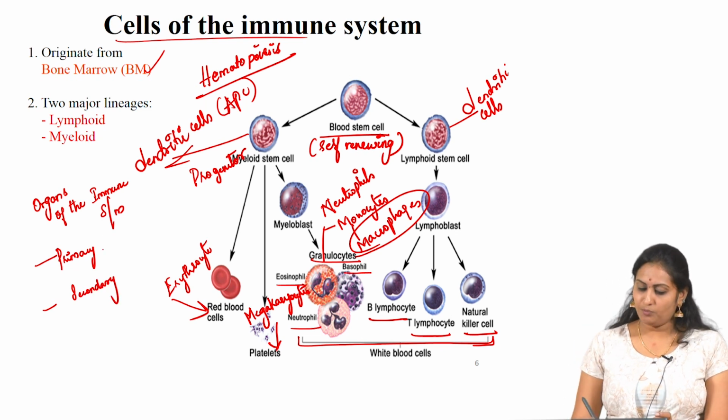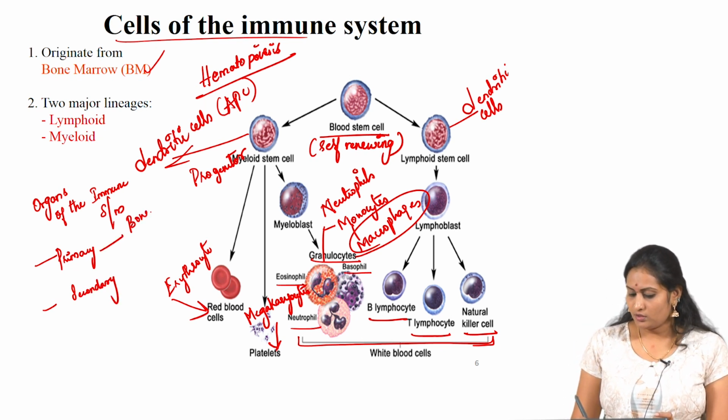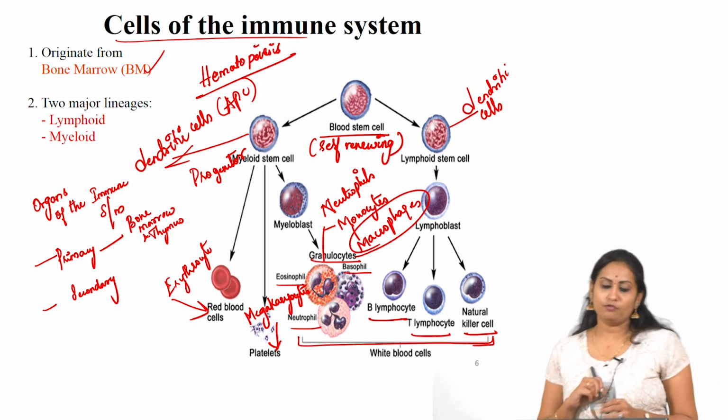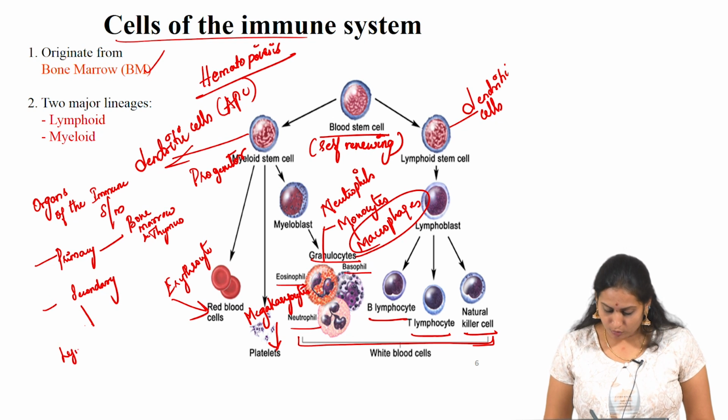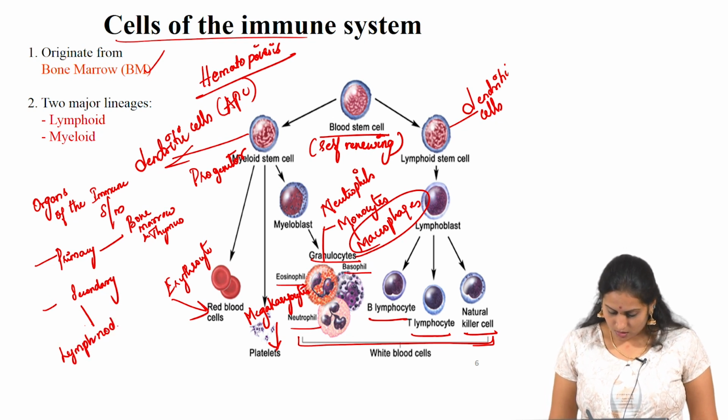In primary, bone marrow and thymus are the organs responsible for the production of these cells, and secondary are lymph node and spleen.